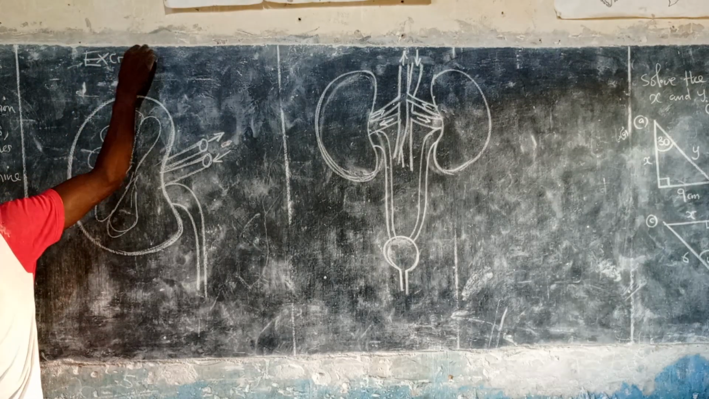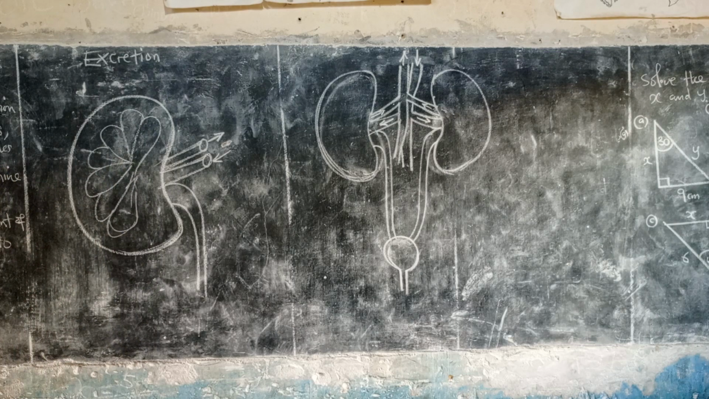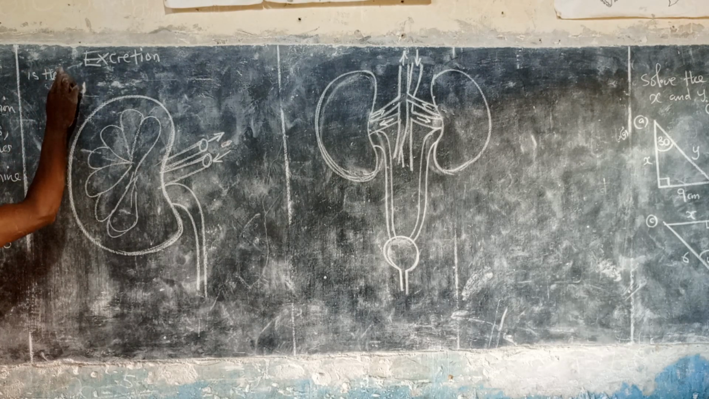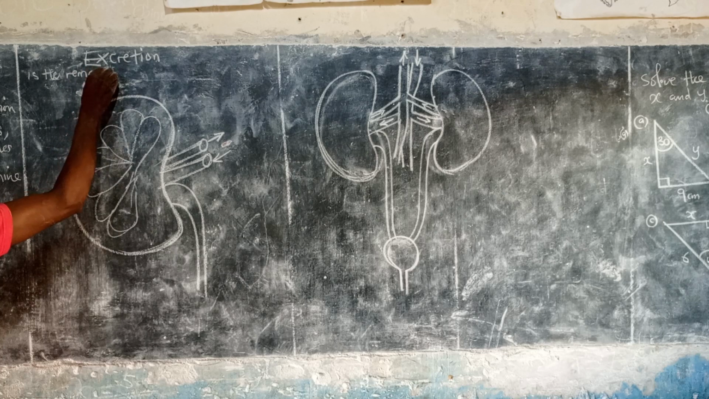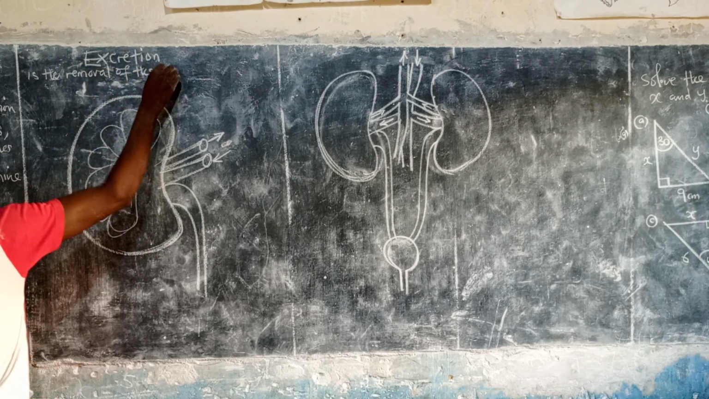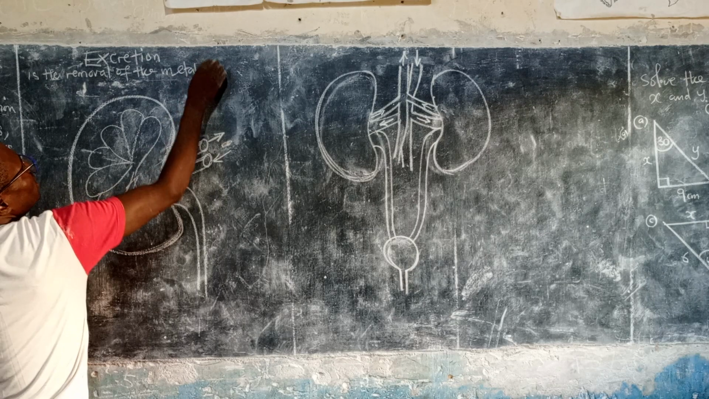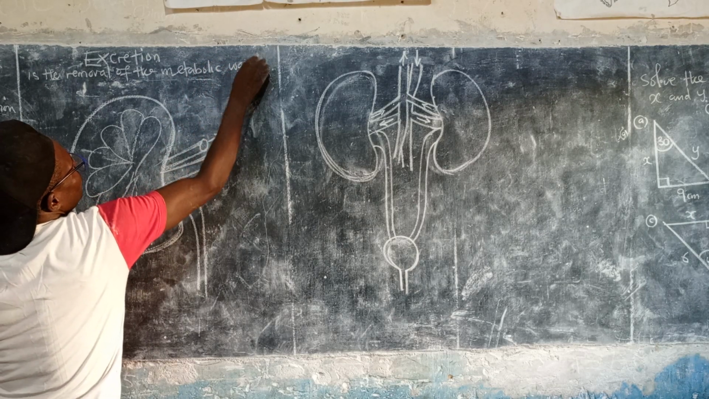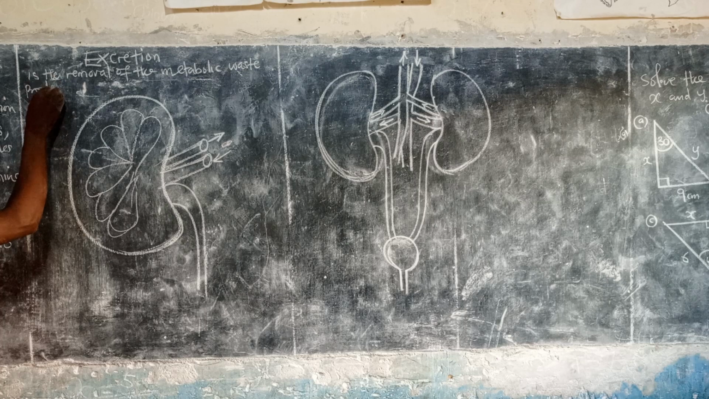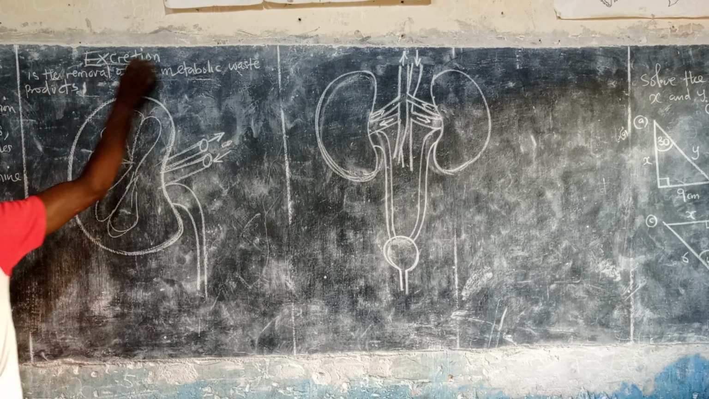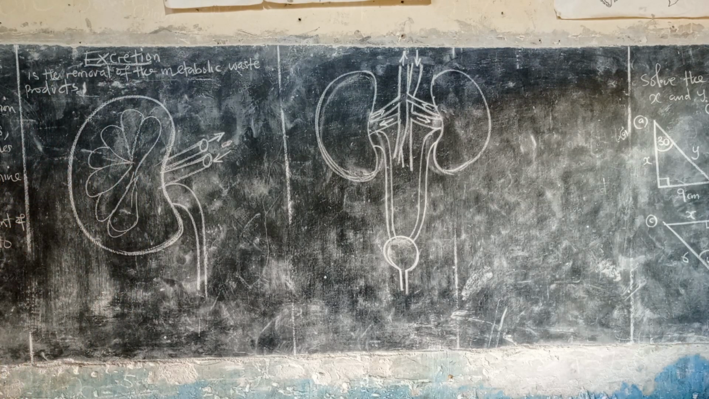So today we start looking at what? Excretion. And according to what we said, excretion is one of the characteristics of living organisms. And what is excretion? Excretion is the removal of the metabolic waste products from the body. So excretion is totally different from ingestion. Ingestion is the removal of undigested food, while excretion is the removal of the metabolic waste product from the body.